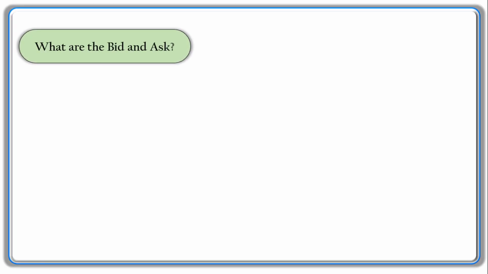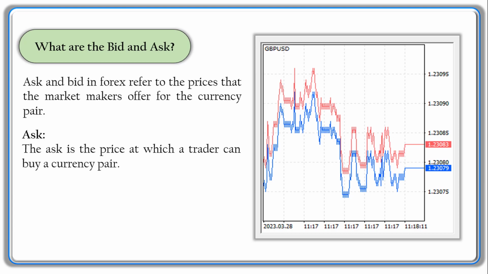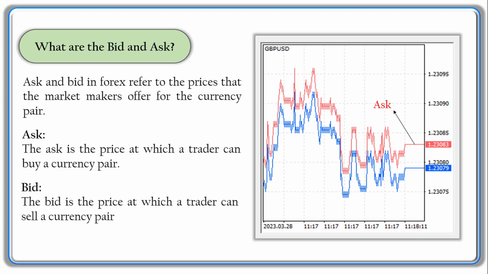What are bid and ask? Ask and bid in Forex refer to the prices that market makers offer for a currency pair. Ask: the ask is the price at which a trader can buy a currency pair. Please look here at the chart. Here the red color shows the ask. Bid: the bid is the price at which a trader can sell a currency pair. Here the blue color is the bid. So if you trade on the trading platform, when they are selling a currency to you, it is always higher than the actual price. And if you sell any currency pair, it is always lower than the actual price.